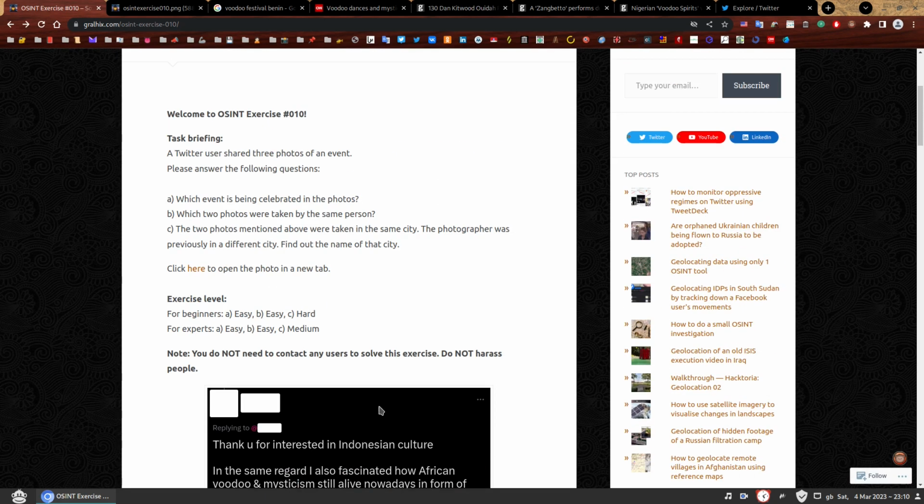So now let's jump to the third question. It says, the two photos mentioned above were taken in the same city. We know that, we've established it was in Ouidah. The photographer was previously in a different city. Find out the name of that city.